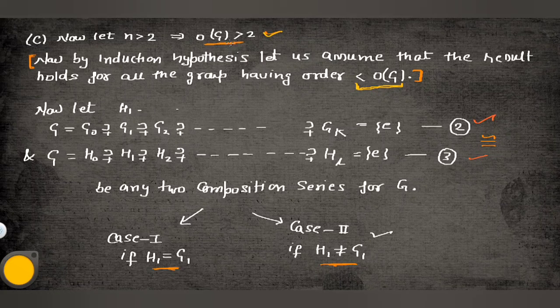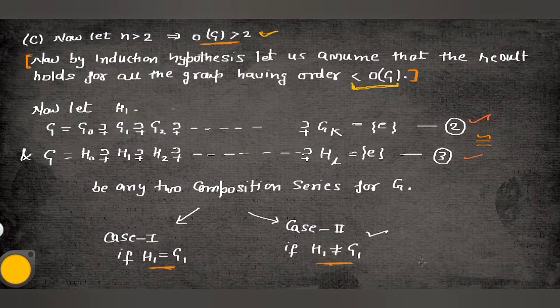Now, as the order of G is greater than 2, it could be 3, 4, 5, whatever. We have to prove that if two composition series exist, they are equivalent. So I have taken two composition series: one is G0, G1, G2, G3 up to Gk, and the other is H0, H1, H2 up to HL. One goes to K and one goes to L. These are equation number 2 and equation number 3. Our target is to prove that equation 2 and equation 3 are equivalent to each other.